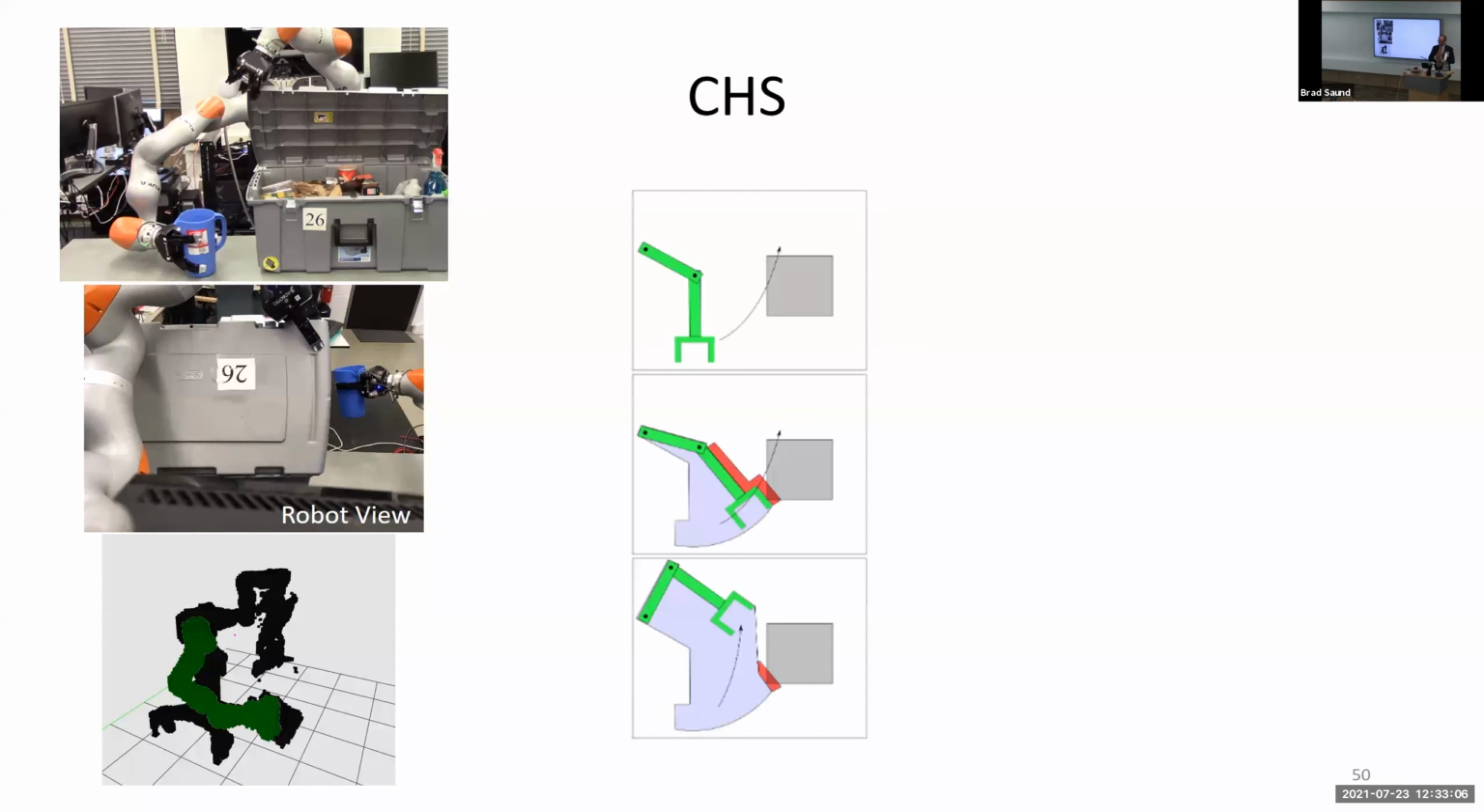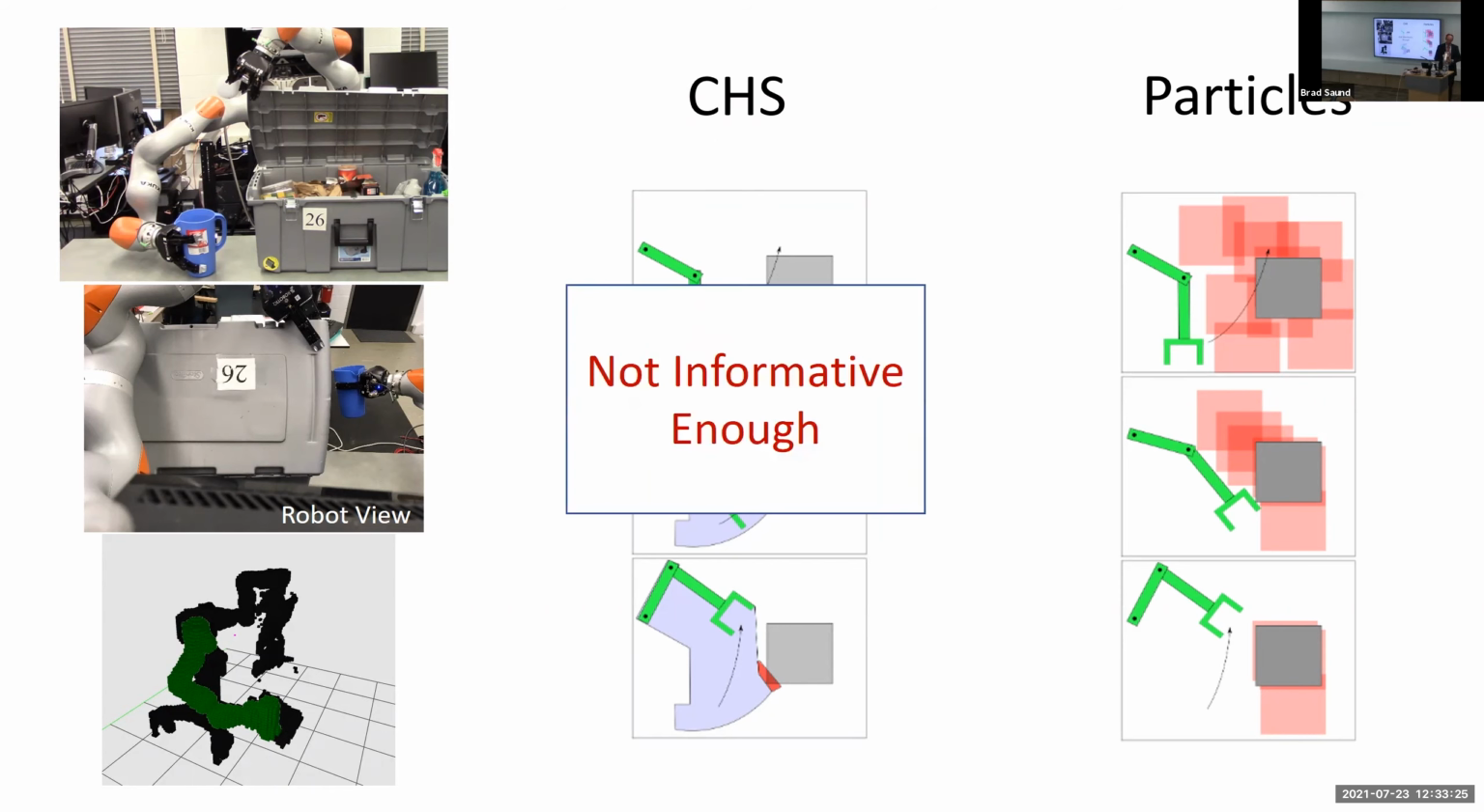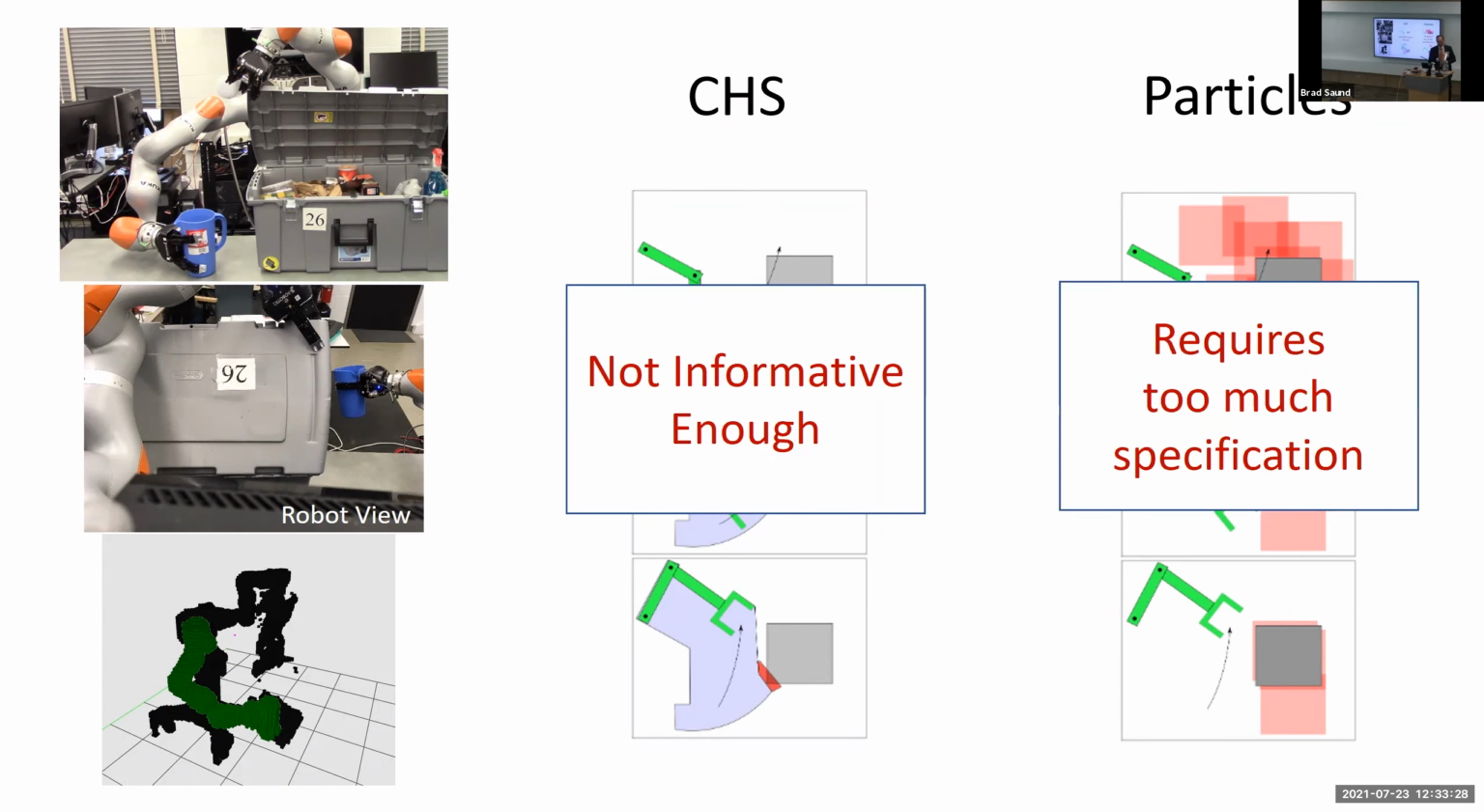All right, so that summarizes the planning approach. But we're left with two belief models, both of which have limitations. The collision hypothesis sets assume unknown space is free, and the particles require knowledge of the specific object shape before we can do planning. That restricts the types of environments we can operate in. Collision hypothesis doesn't have enough information, and the particle approach requires too much specificity.